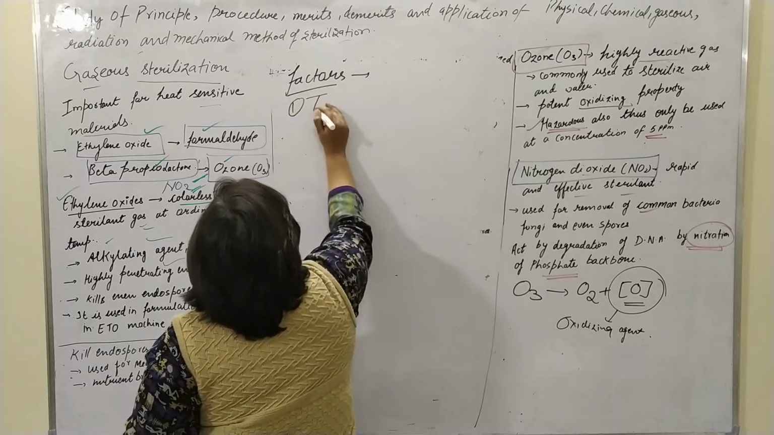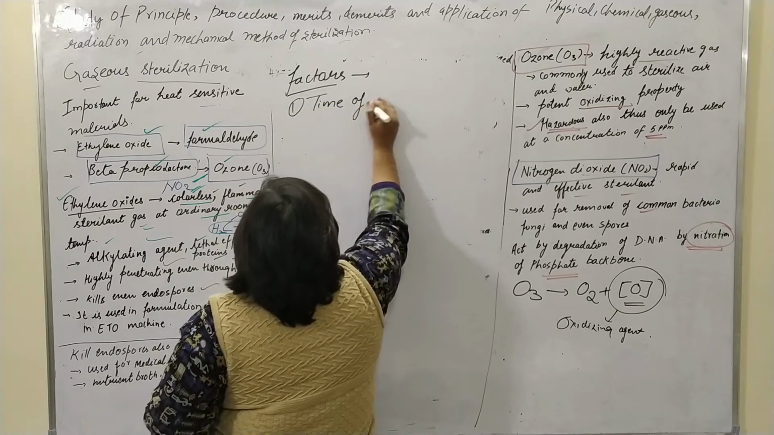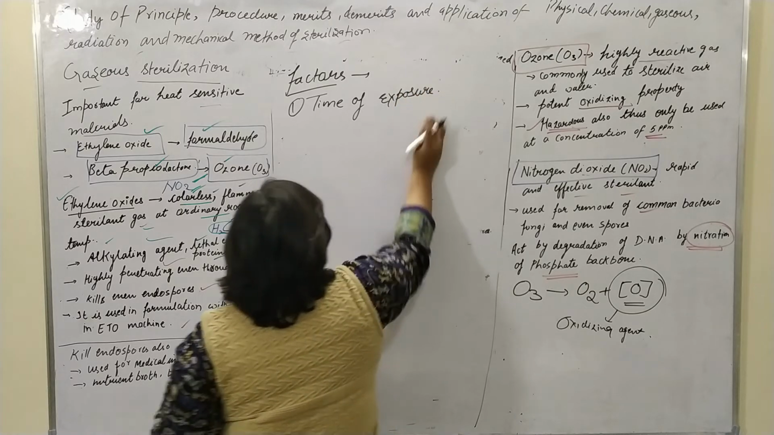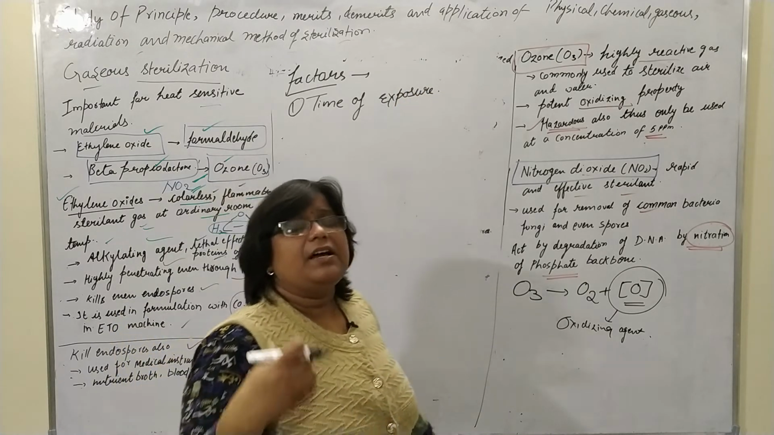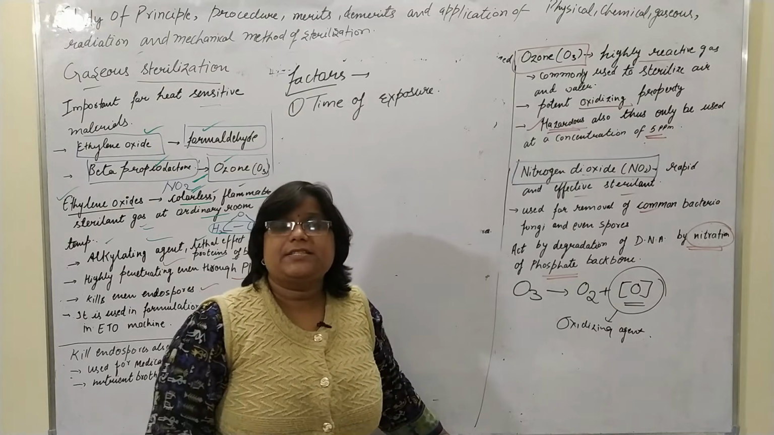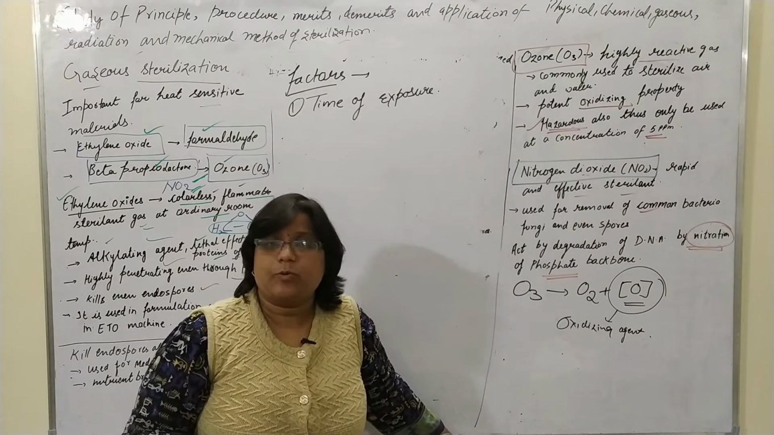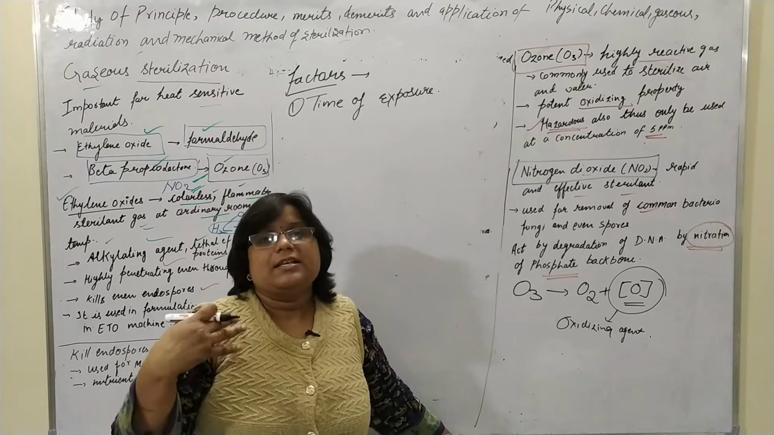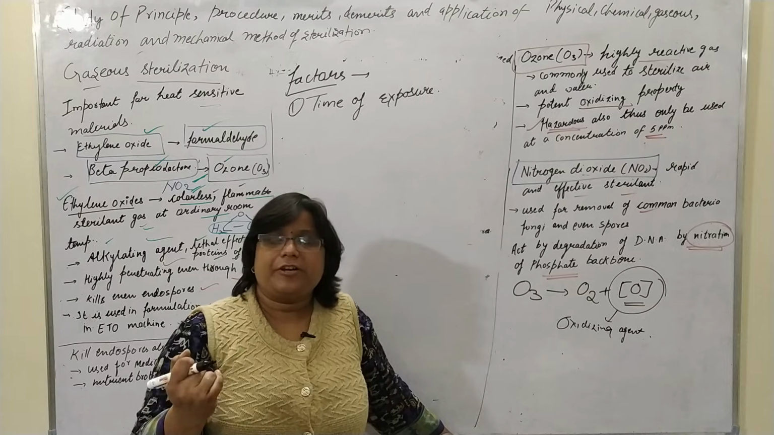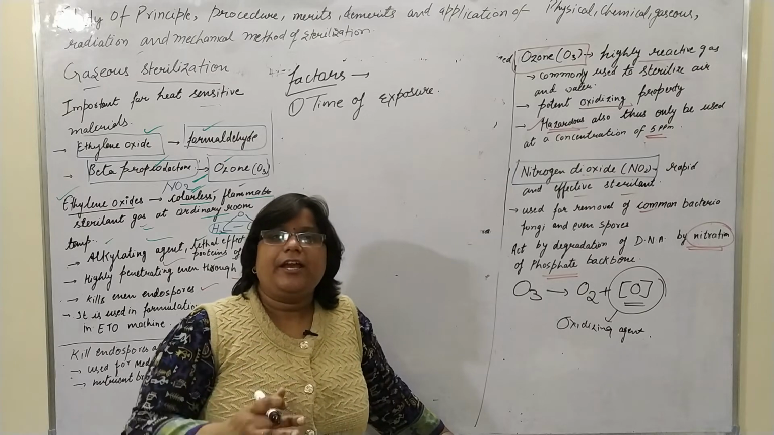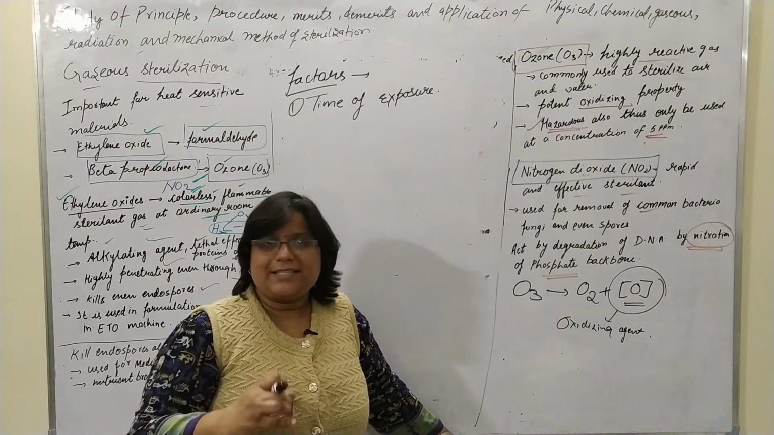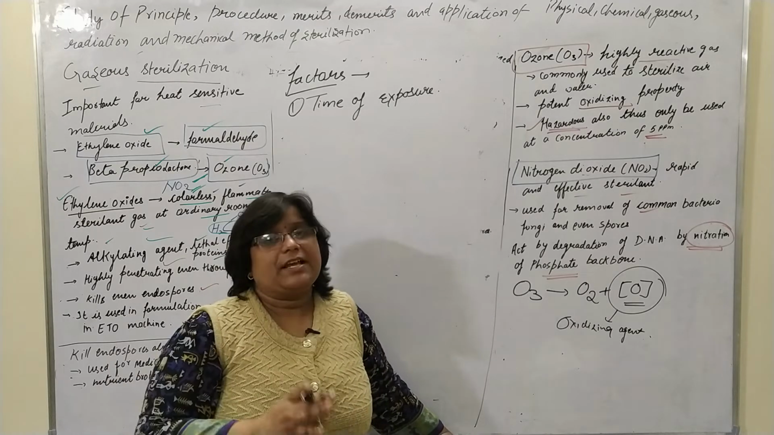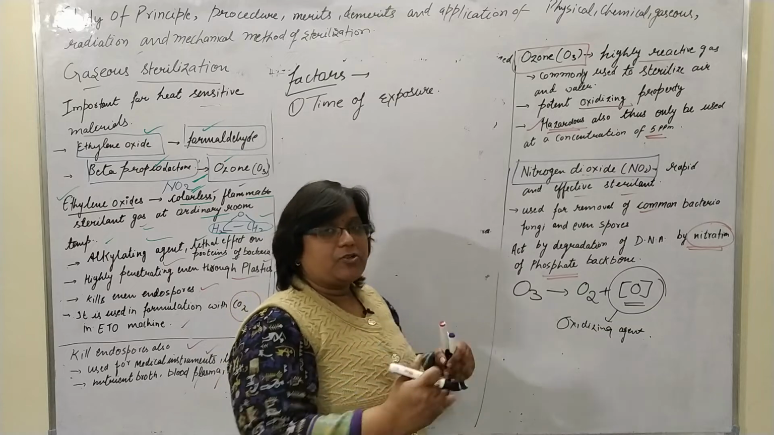First thing is the time of exposure. Different materials require different times of exposure, or different sterilizing agents have different times of exposure. Some have 30 minutes, some have 40 minutes. So it's quite variable in gaseous sterilizing agents, because the time of exposure is different for each sterilizing agent. So it depends on the time.